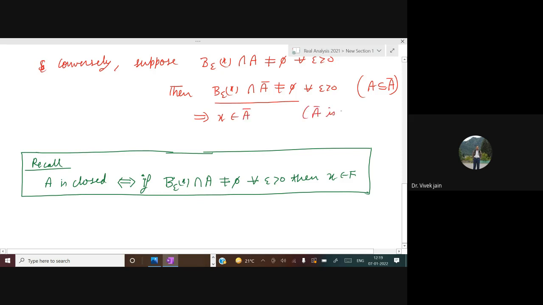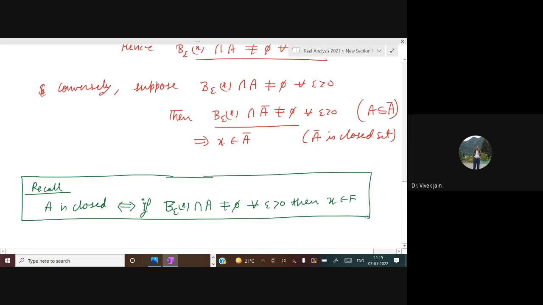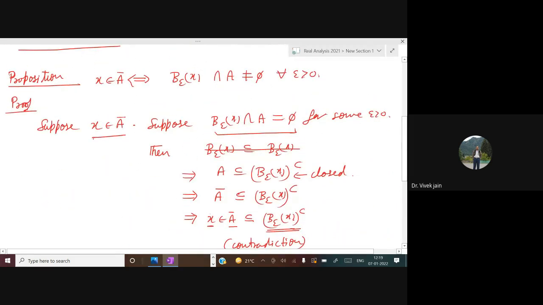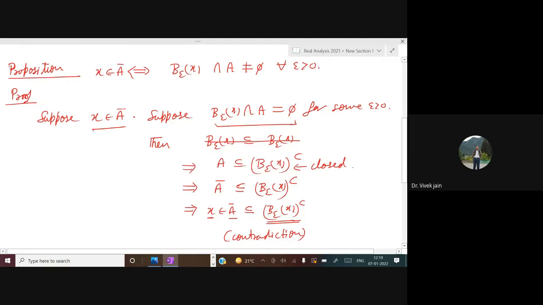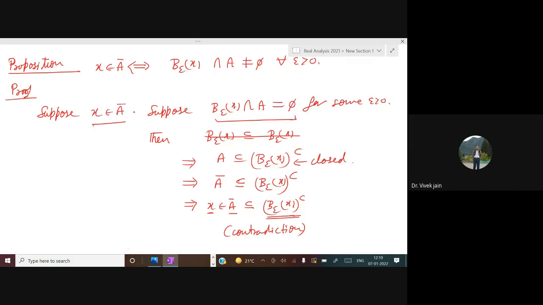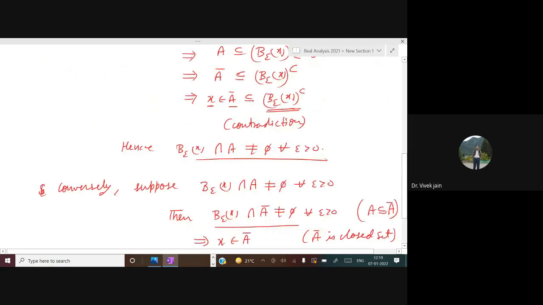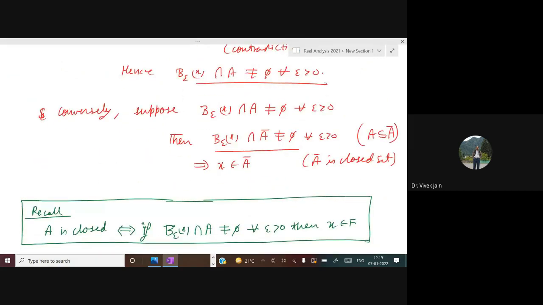And that is what we want to prove. See, what did we have to prove? X is in A closure if and only if B epsilon X intersection A is not equal to phi for all epsilon. So we have assumed that B epsilon X intersection A is not equal to phi for all epsilon, and then we show that B epsilon X intersection with A closure is not equal to phi for all epsilon. But by the definition of closed set, X belongs to A closure. So this proves the result. This proves the proposition. Is it okay?